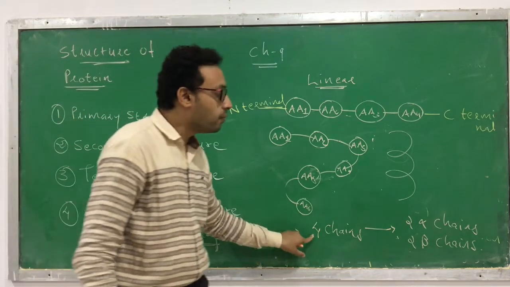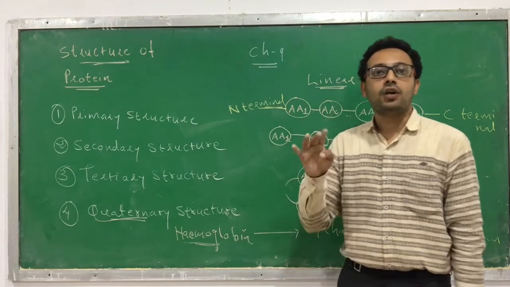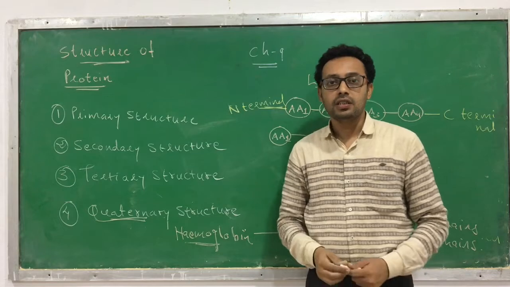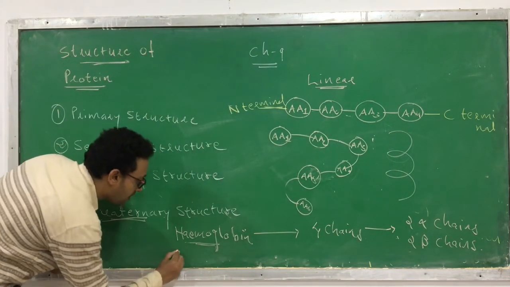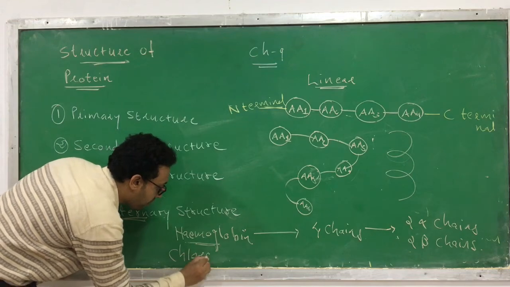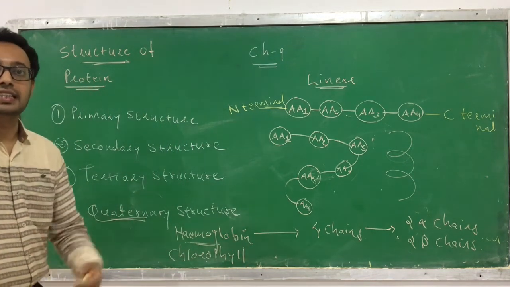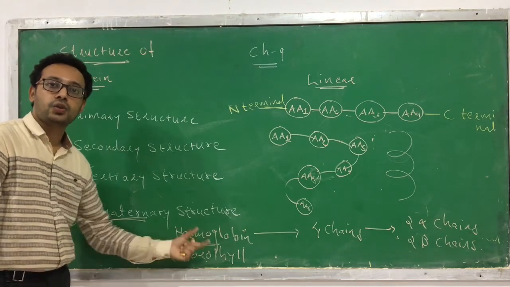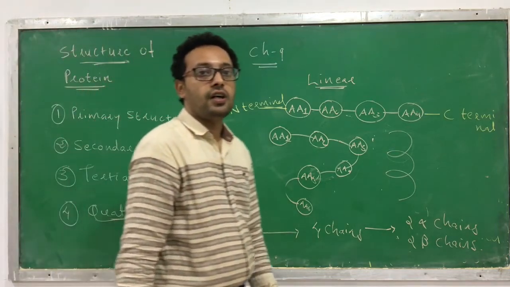Another example of quaternary structure, again very well known, is chlorophyll. Chlorophyll is also a protein, found in plants, due to which the plant has a green color, and it has a quaternary structure.